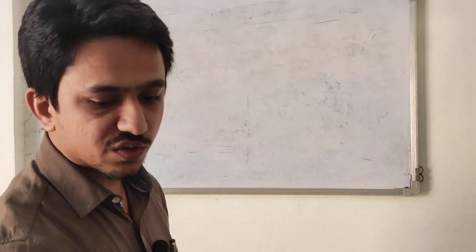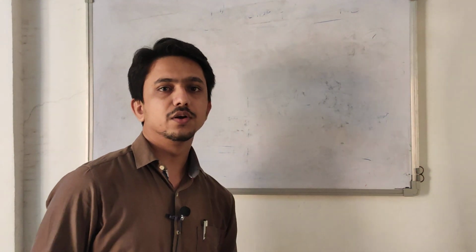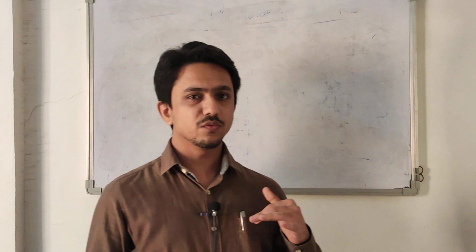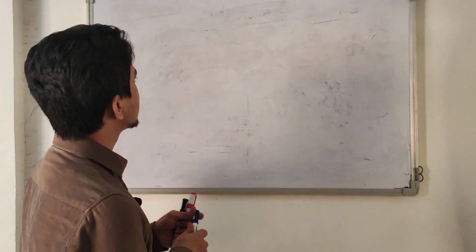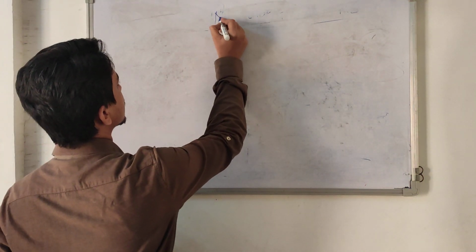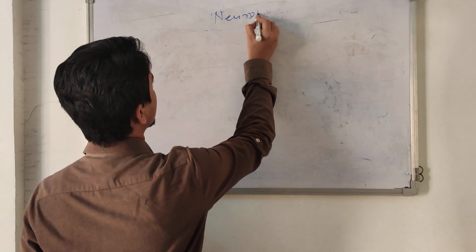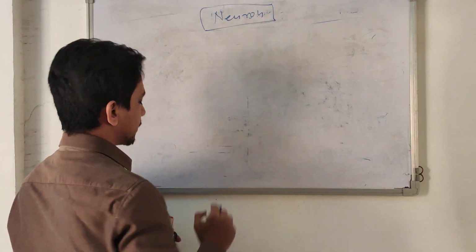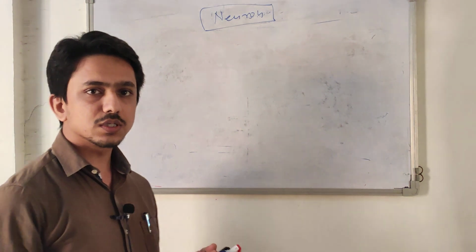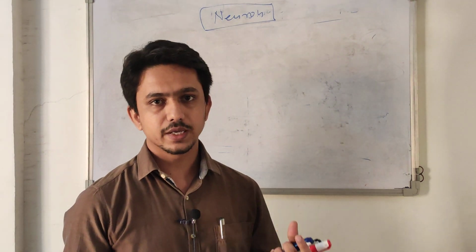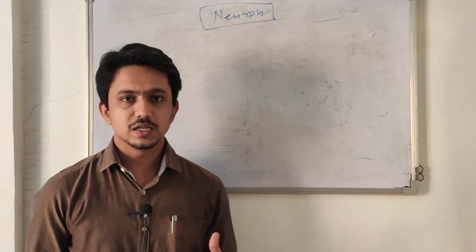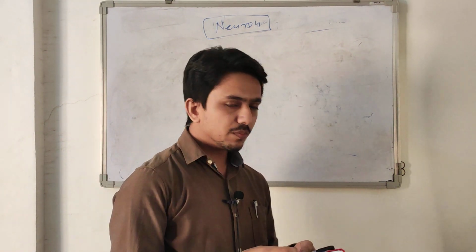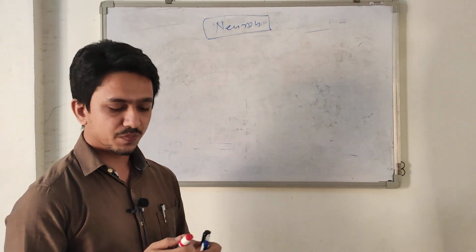Neurons can be classified in various groups, by various methods. But first we talk about the neuron structure. Like all other cells, neurons also have a cell body, but it is somewhat different in structure.